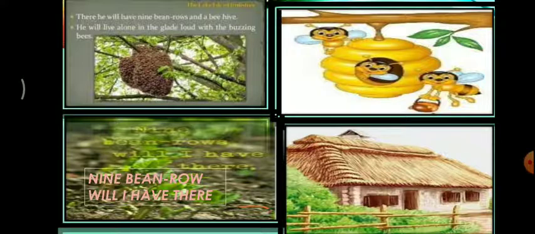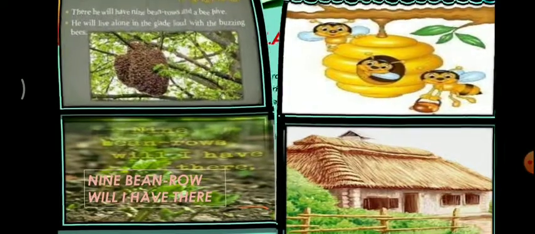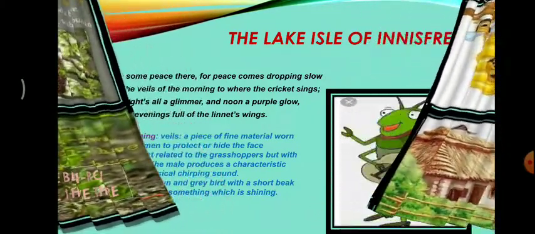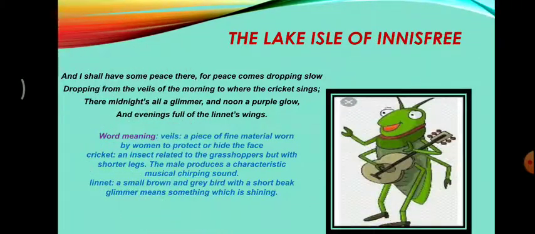So, in this slide you can understand the house he wants to have, and to survive there he wants to have a honeybee hive and nine rows of beans. Children, now let's see the second stanza, its word meanings as well as the paraphrasing.